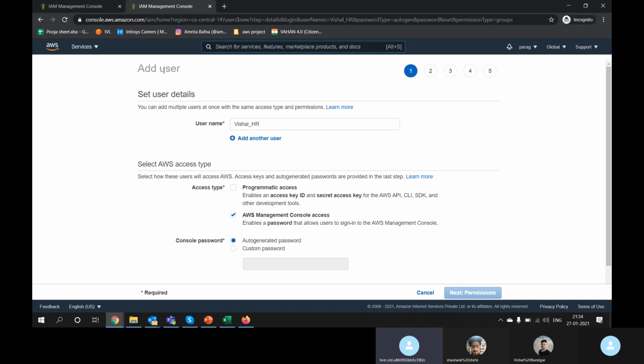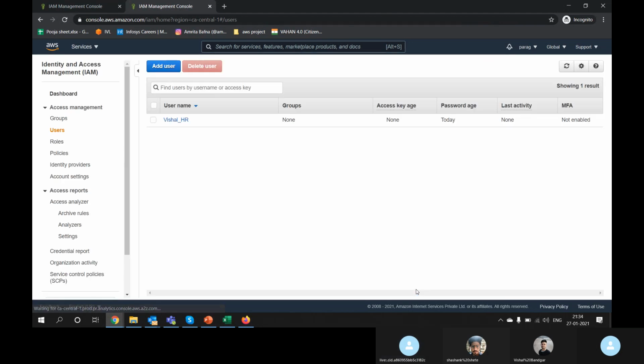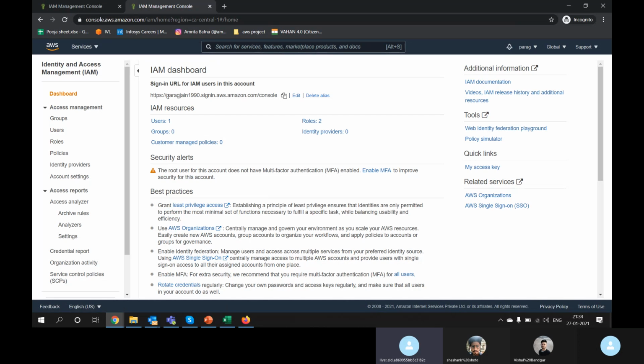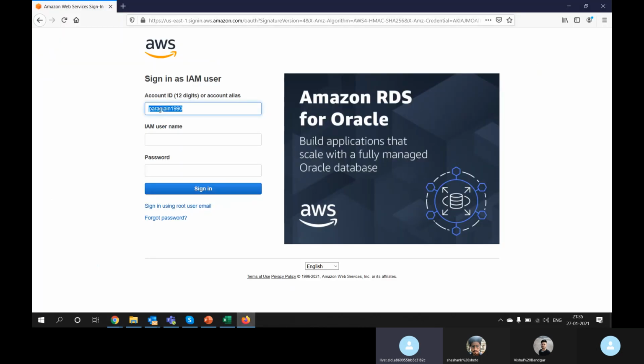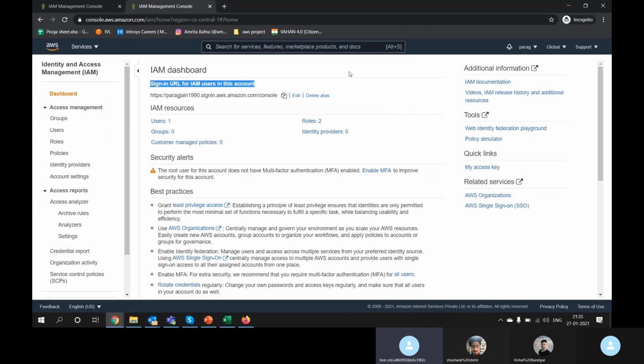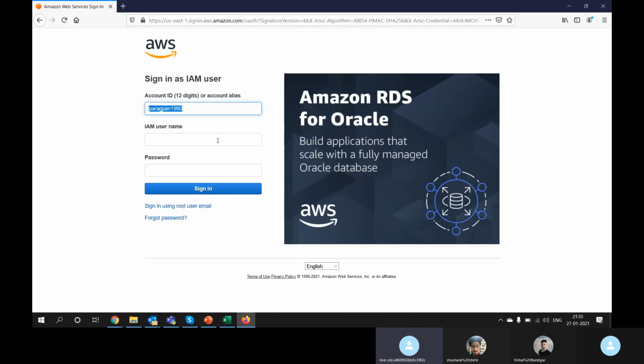Okay, I will show you. Can you see this account ID or sign-in URL for IAM user in this account? If I haven't modified this, here my account number would have populated, whatever the account number is.